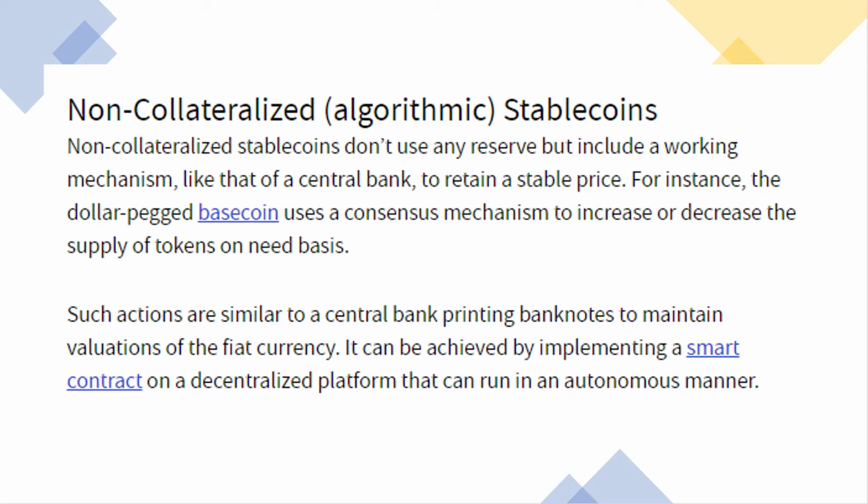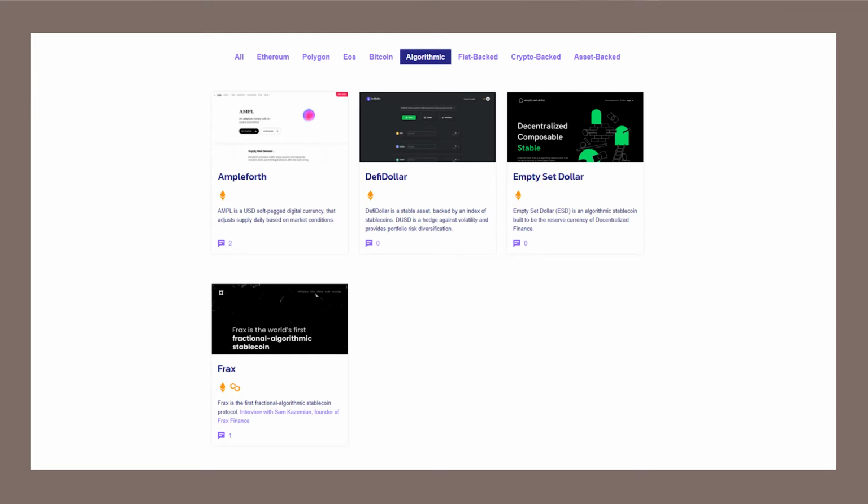And finally, you have non-collateralized stablecoins, in other words algorithmic stablecoins, where there isn't necessarily a reserve behind them, but in fact there's an algorithm that works to increase or decrease the supply of these tokens based on certain factors, whether that's demand or other external factors. A couple examples are your DeFi dollar, as well as Ampleforth, where its symbol is AMPL, not to be confused with AMP.